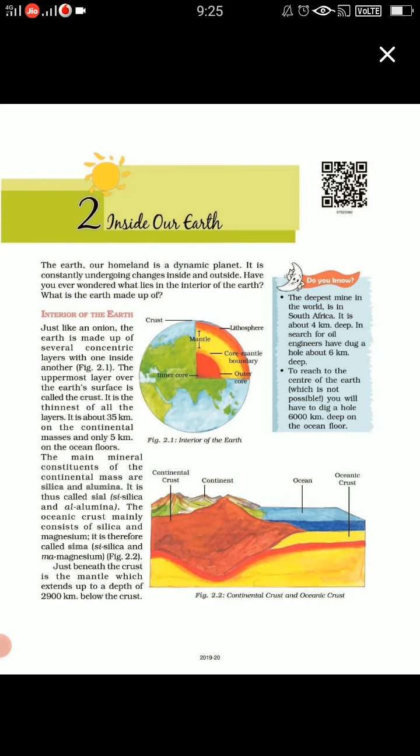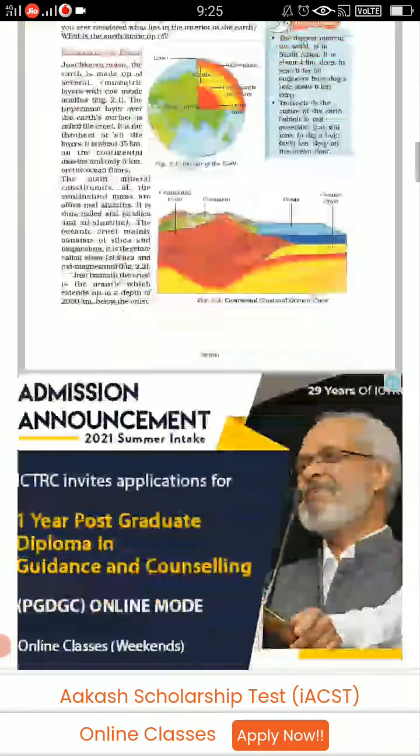Now children, the next topic is rocks and minerals. So what are rocks? The earth's crust is made up of various types of rock. Rock is any natural mass of mineral matter that makes up the earth's crust. You might have seen that rocks are of different color, different size, different texture. Broadly speaking, there are three major types of rocks: igneous, sedimentary, and metamorphic.